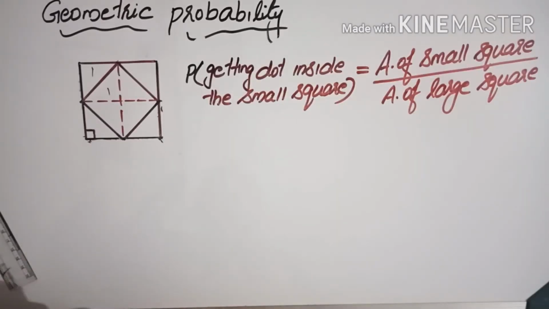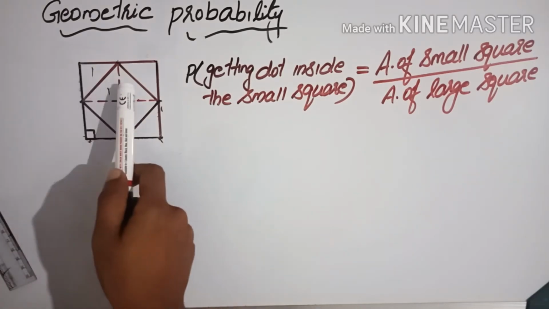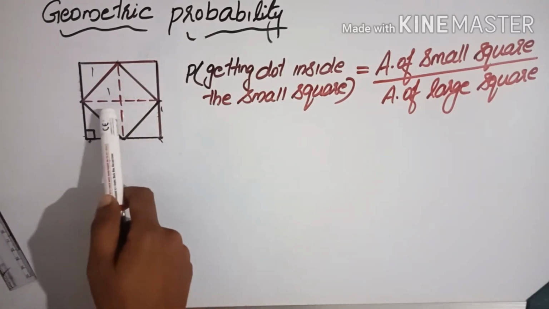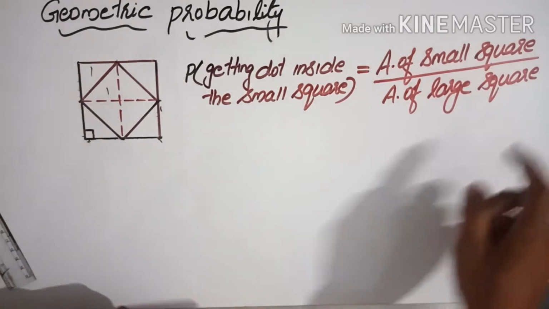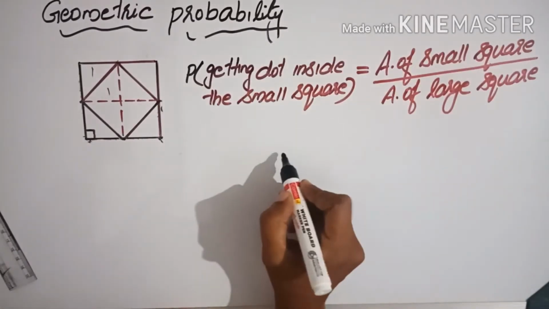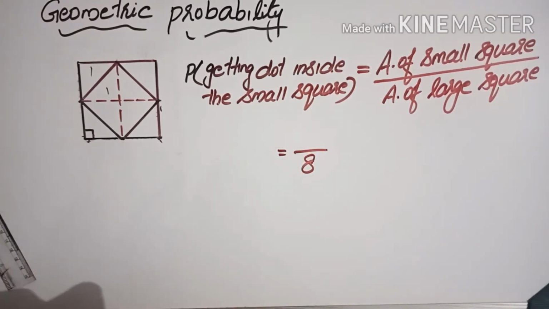That means the total area is divided into how many parts of equal area? You can count 1, 2, 3, 4, 5, 6, 7, 8. So the total is 8 portions. So the area of the large square is a total of 8 portions of equal area.